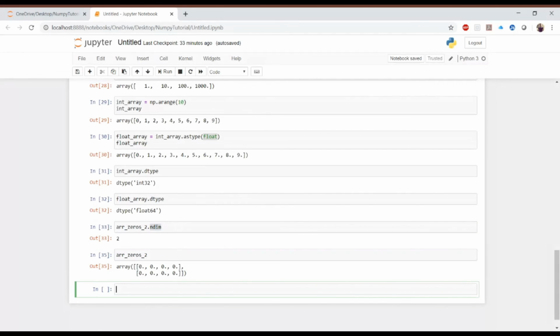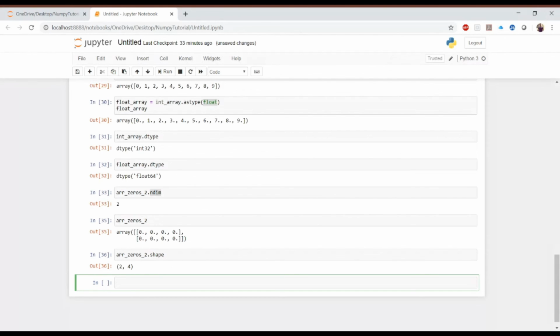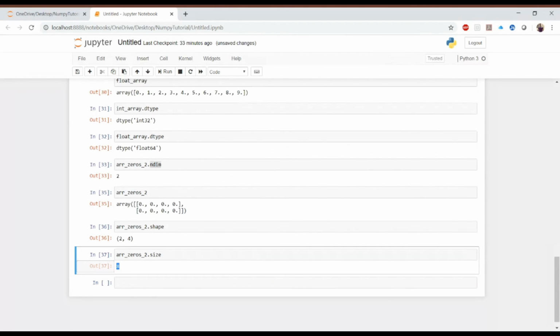Similarly, if you want to check the shape, for that we have a shape variable. If I call this, you can see we are getting (2, 4). So that is the shape of this array, and the dimension is the number of rows. Similarly, if you want to know the number of elements in a particular array, you can call array_zeros_2.size. This is 8. As you can see, there are 8 elements inside this array.